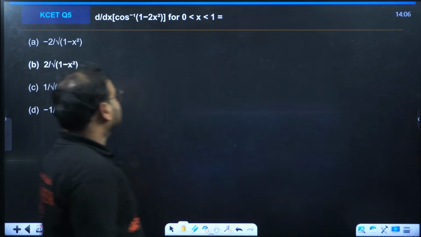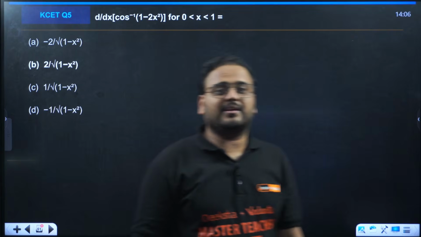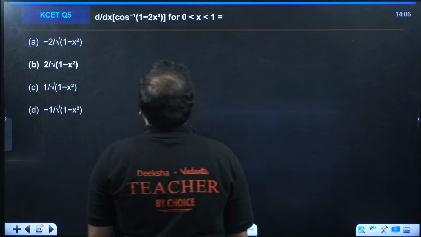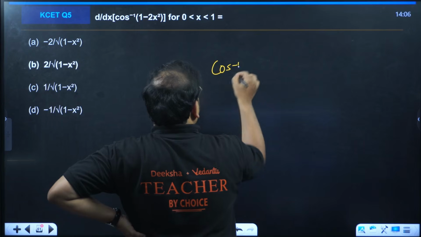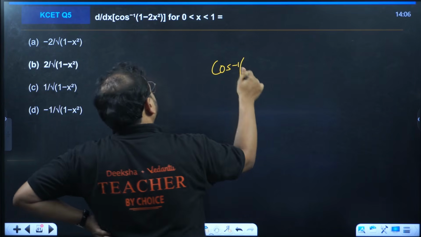Here, cos inverse of 1 minus 2x square. We want to find the root of this. So we have outside cos inverse, right? So I need to make cos inside. So I'll try to take this as.